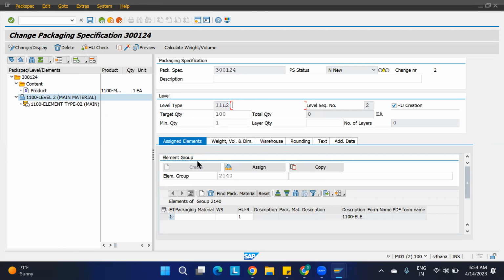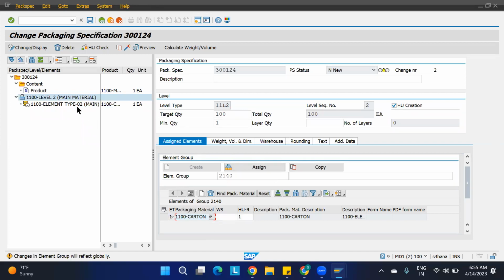And one more thing here, packaging material is there. You need to provide the packaging material data here. Just go to the packaging material data and give some 1100 carton or anything you can take. You must maintain the packaging material. This is correct. They are just giving the caution: you need to maintain the main packaging material. Changes in the element group will reflect globally. That is fine.